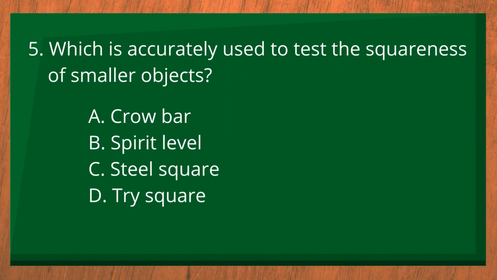And number 5, which is accurately used to test the squareness of smaller objects? A, crowbar, B, spirit level, C, steel square, D, tri-square. The answer is D, tri-square.